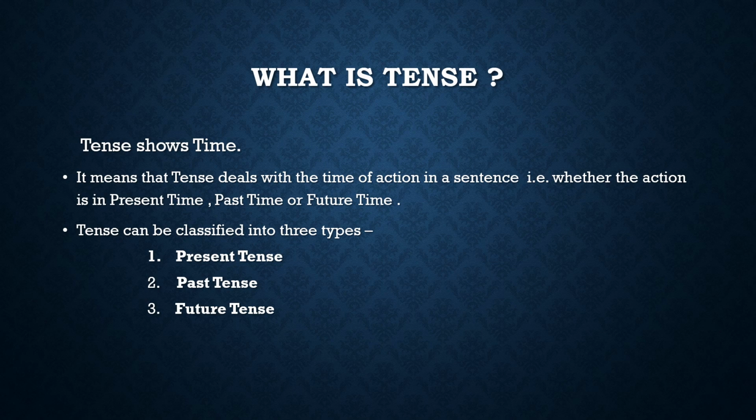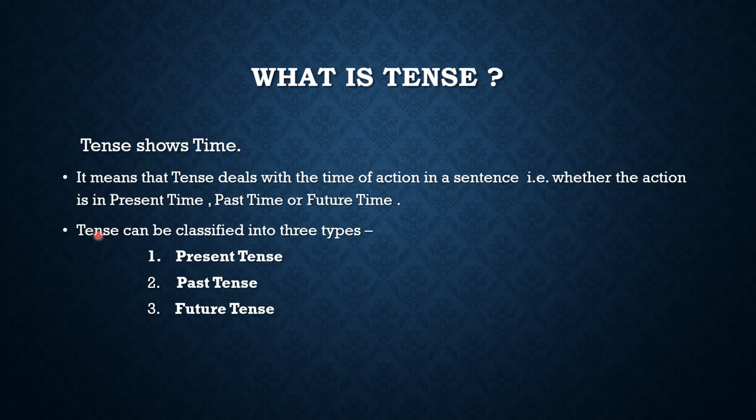But before starting simple present tense, we must understand what is meant by tense. Tense shows time. It means that tense deals with the time of action in a sentence. That is, whether the action is in present time, past time, or future time.